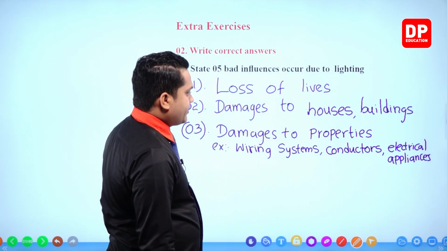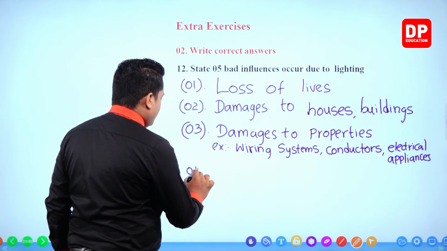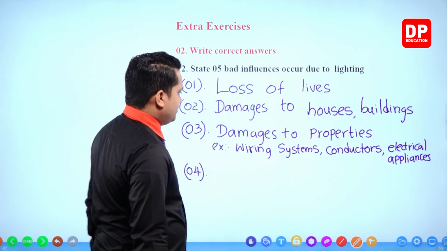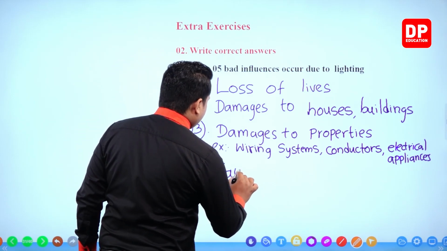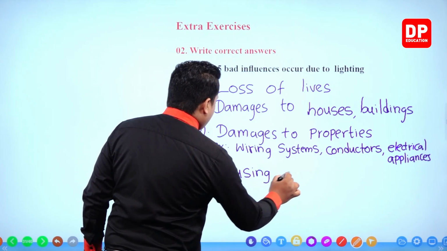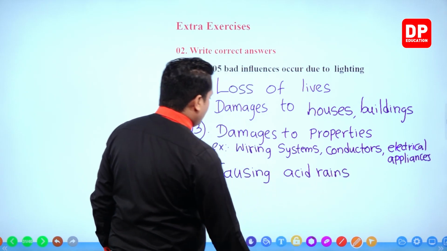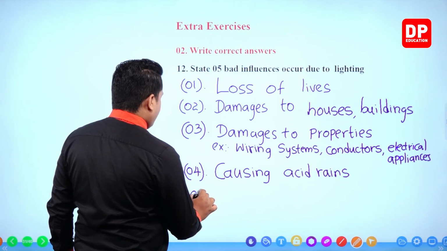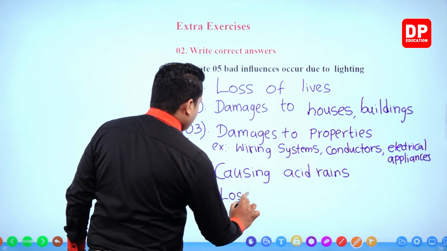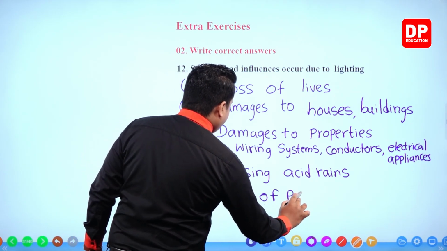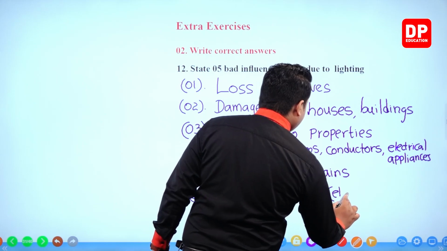Then number 4, causing acid rains. Number 5, loss of power, within brackets you can include electricity.